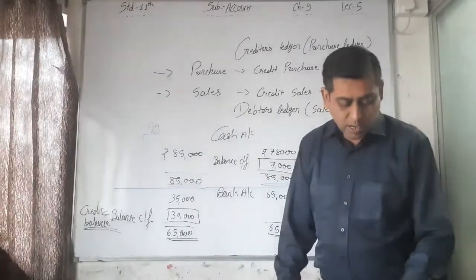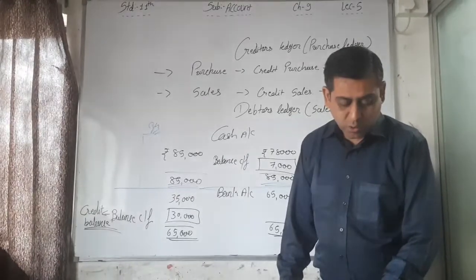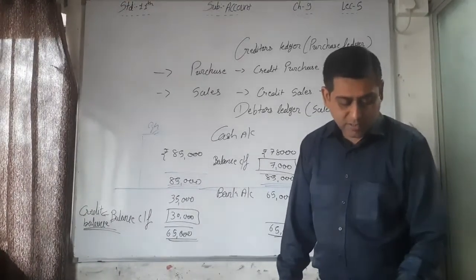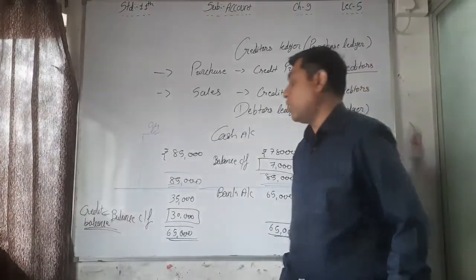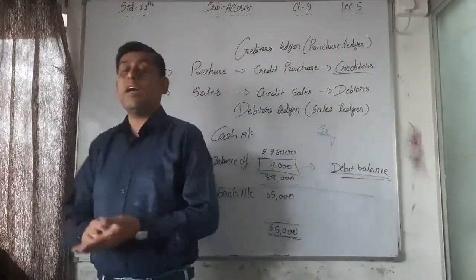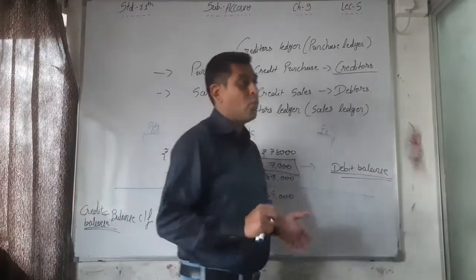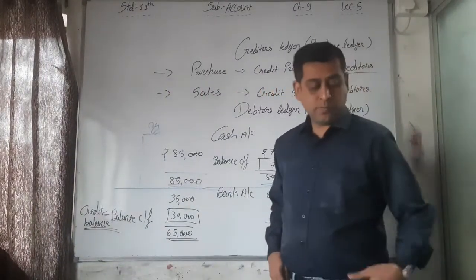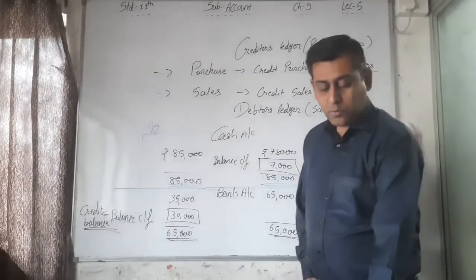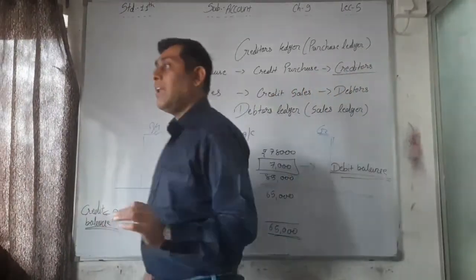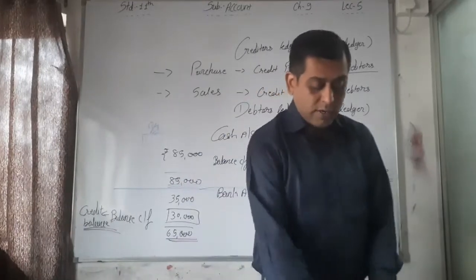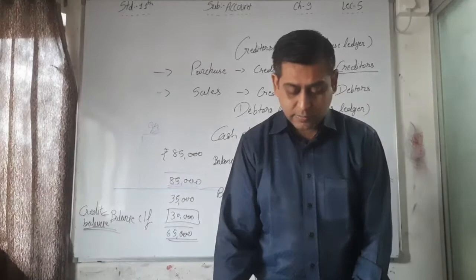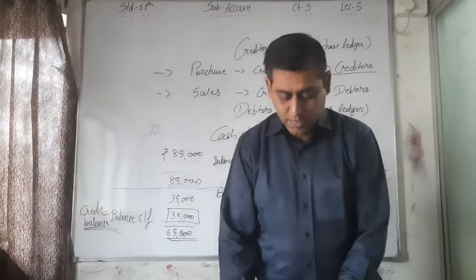Now the 4th point: the amount of the difference found in the account is shown as the last item in the account, and against this the last date is written. Here I always told you that whenever the balance is written, see in the cash book, the last point of the cash book. What is the last point of the cash book? See that in chapter number 6. I want to explain that to you.